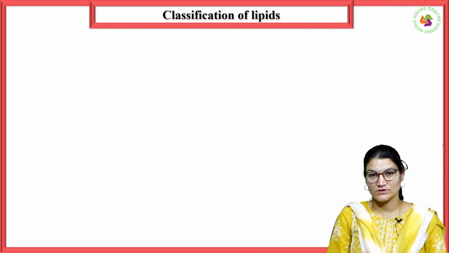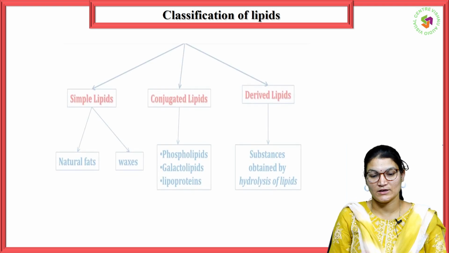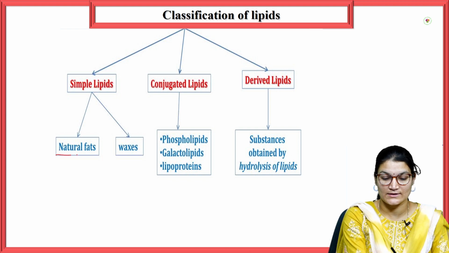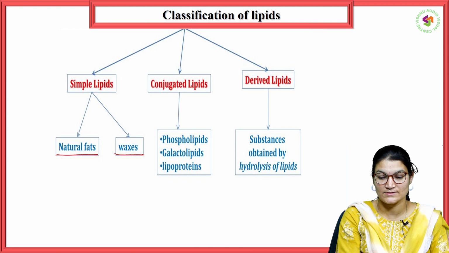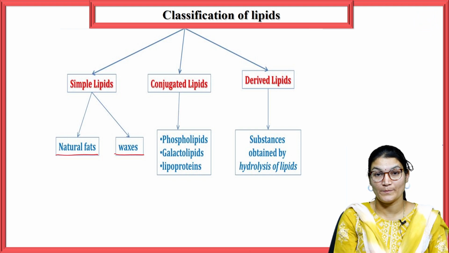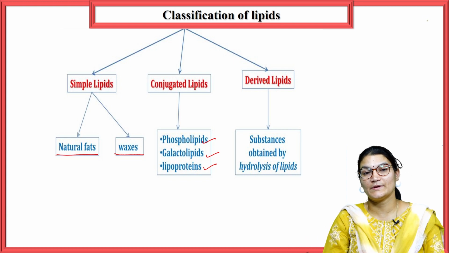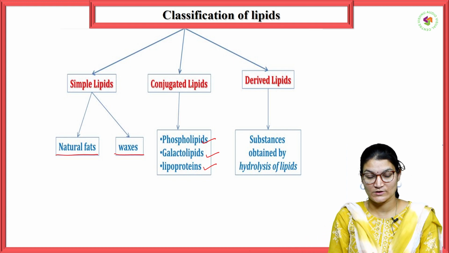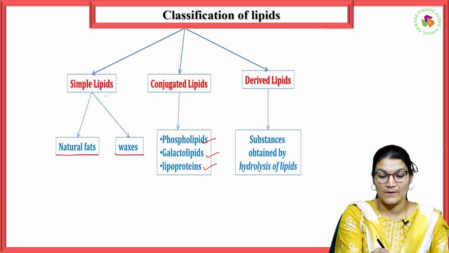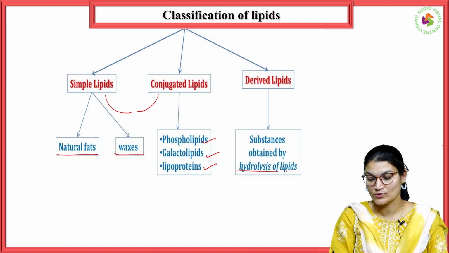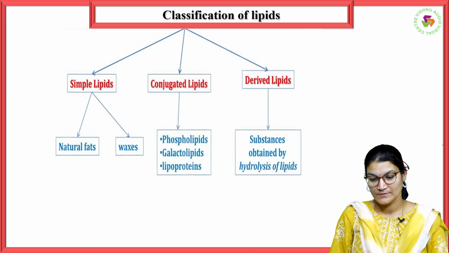Coming to classification in detail, simple lipids are classified into two categories, that is natural fats as well as waxes. Conjugated lipids or complex lipids are classified as phospholipids, galactolipids, and lipoproteins. Derived lipids are a category of lipids which are derived from the metabolism of simple and conjugated lipids. They are substances which are obtained by the hydrolysis of lipids.